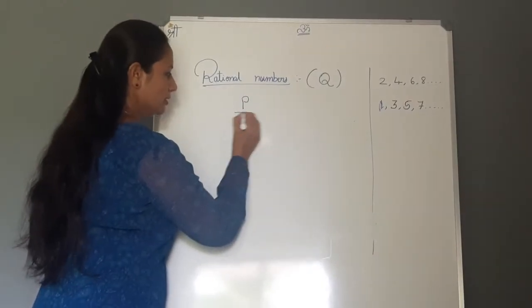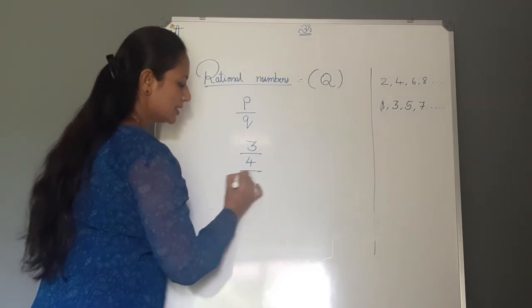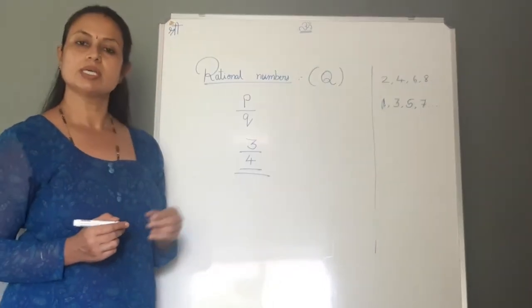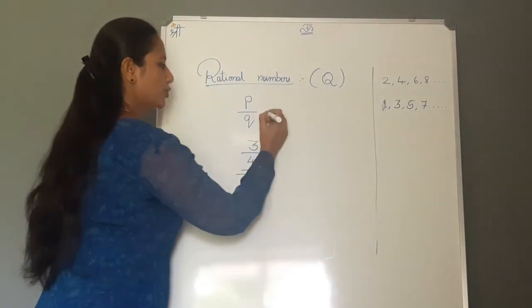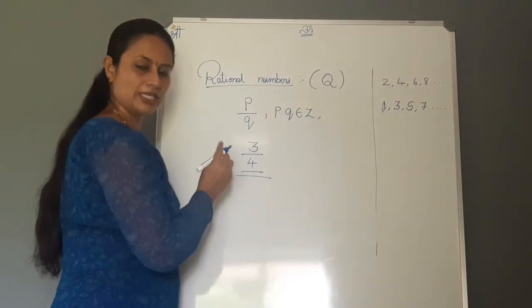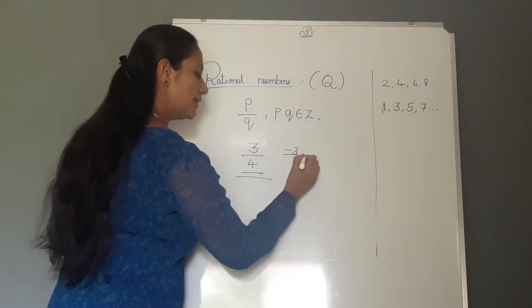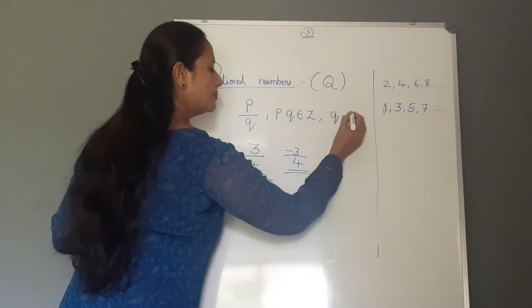Rational numbers, the numbers which can be written in the form of P by Q. What is P by Q? There will be a numerator and there will also be a denominator. When you have a number, for example 3 by 4, this is called a rational number because it can be written in the form of P by Q, where P and Q should be integers. They should be integers, that means minus 3 by 4 is also a rational number, and Q should never be 0.